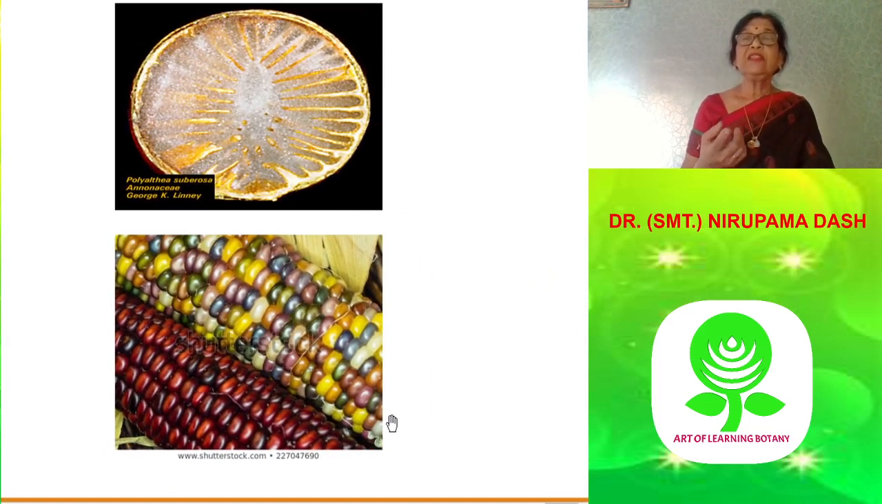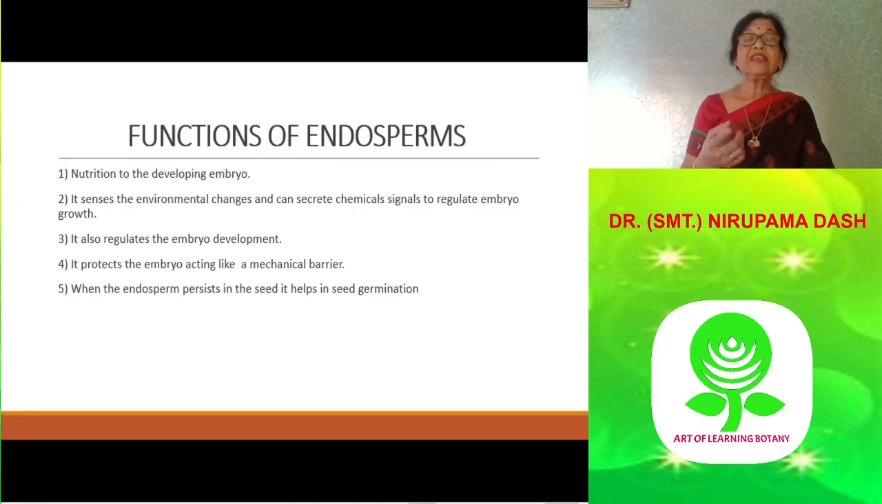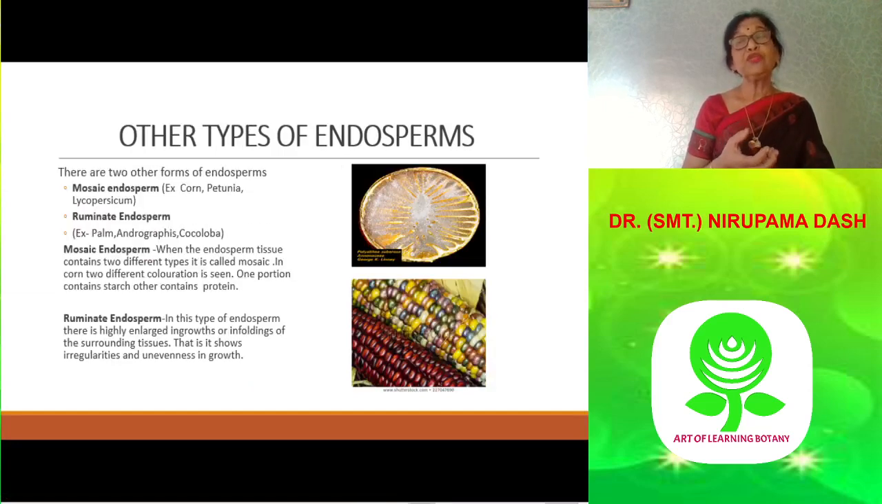And you can see in the picture how the maize shows different color combinations, and this ruminant endosperm shows different types of infoldings. And in maize, some cytological studies say that this mosaic pattern is due to an aberrant feature of the chromosome during cell division.